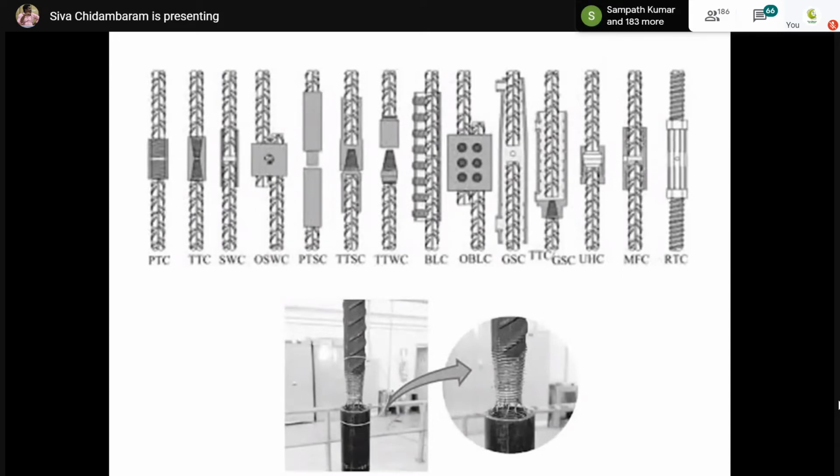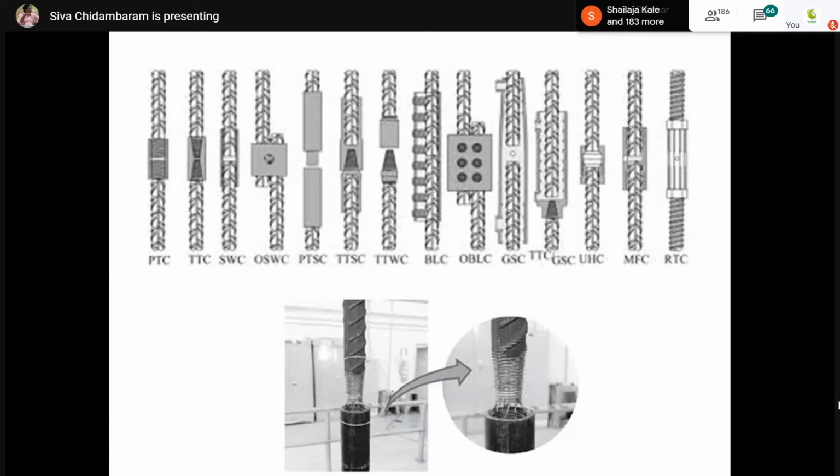These are the different types of couplers available in the world. You can see threaded coupler, parallel threaded, taper threaded, swaged coupler, wedge based coupler, and different types of upset and non-upset based, bolting, grouting, and combinations of these two.